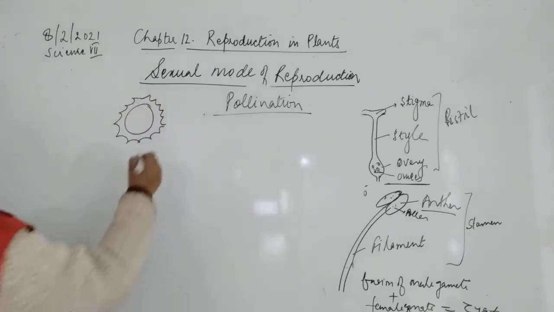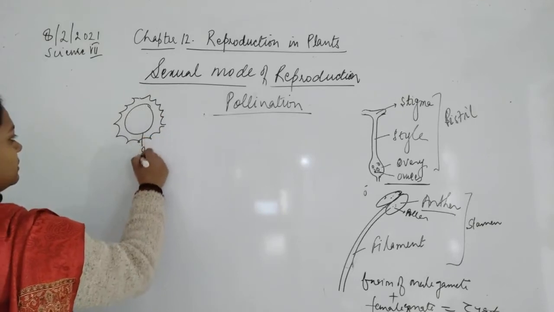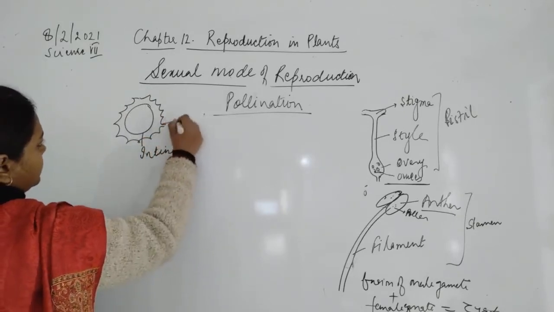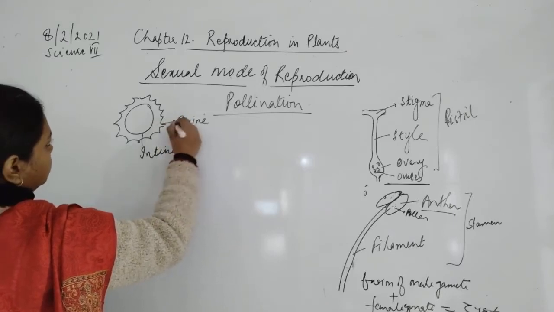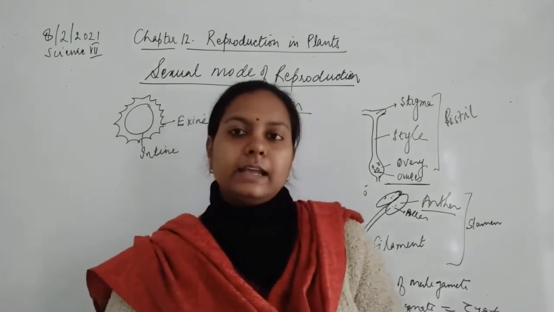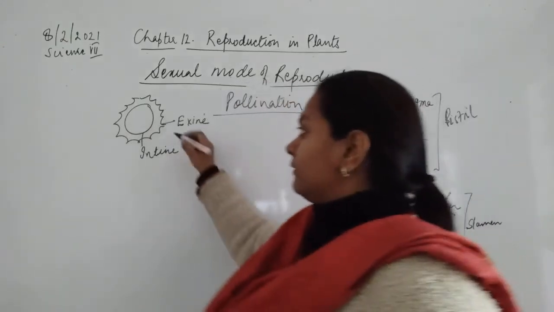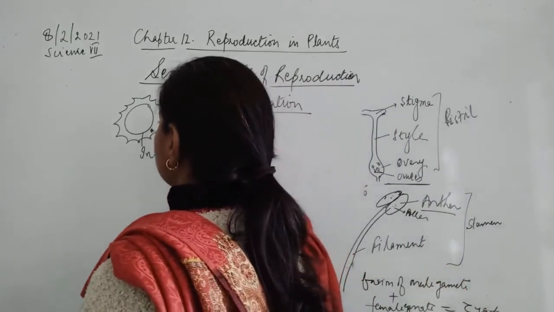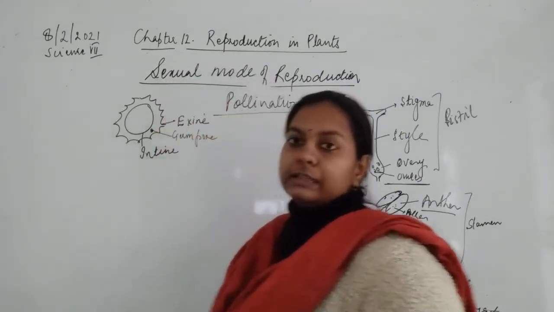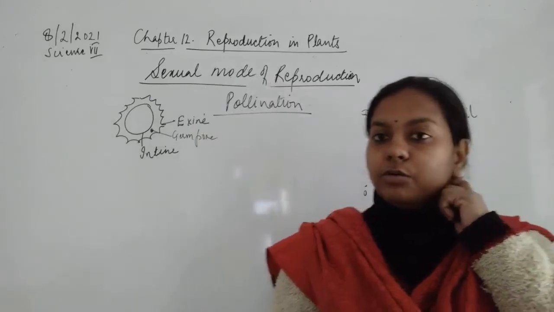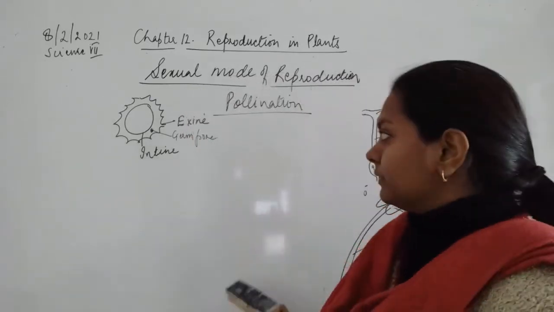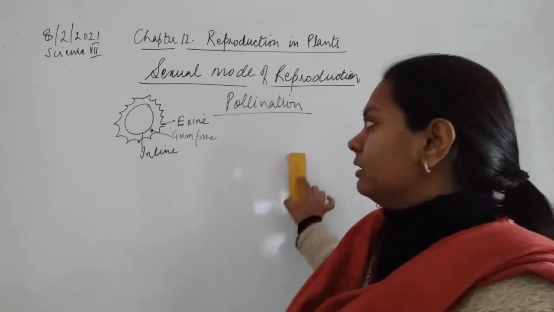The inner layer is known as intine and the outer layer is known as exine. Okay? Here we have one pore which is known as the germ pore. You don't need to study this much, so I won't go into the details of the structure of pollen grains, but you should still know it for your information.